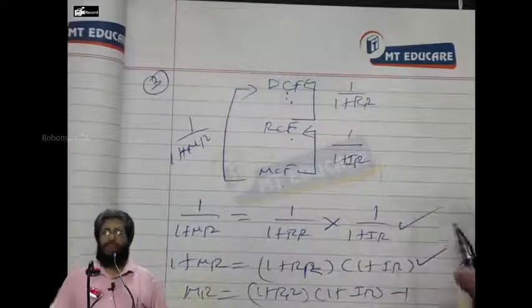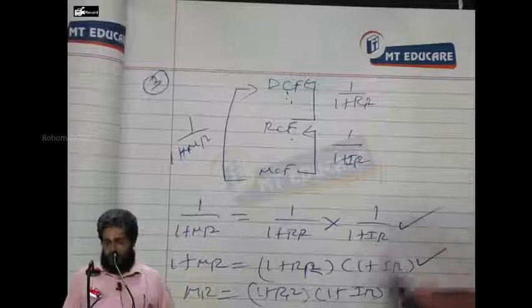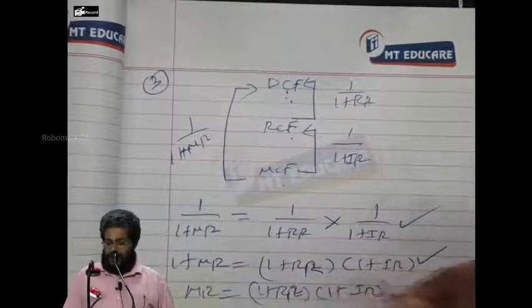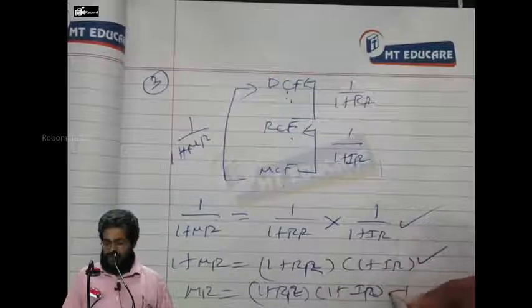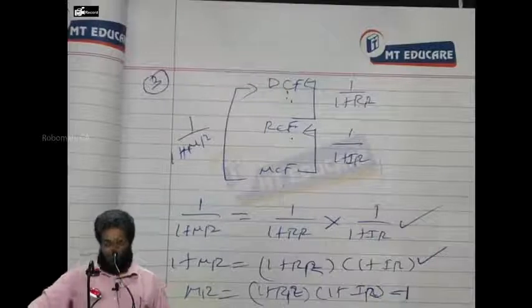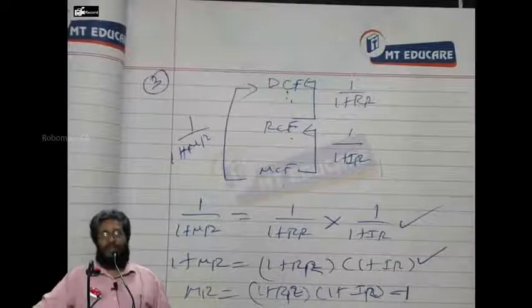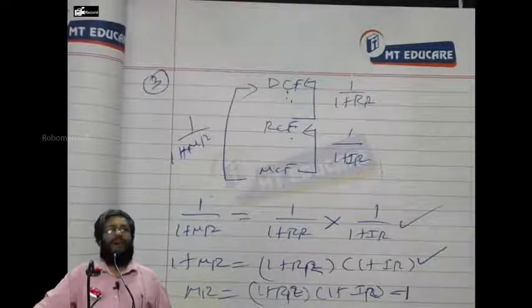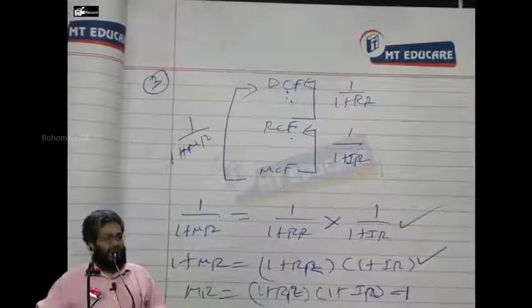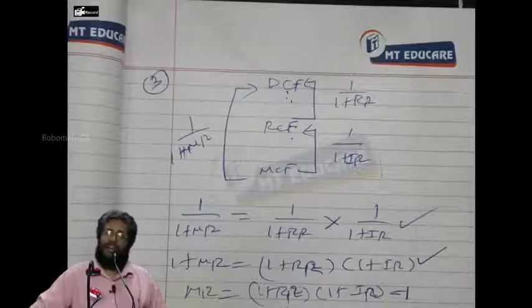Money rate is equal to 1 plus real rate into 1 plus inflation rate, minus 1. Other two we can derive on your own. Yes or no? Now, this is a relation between the three rates which are given. Can we start or not?